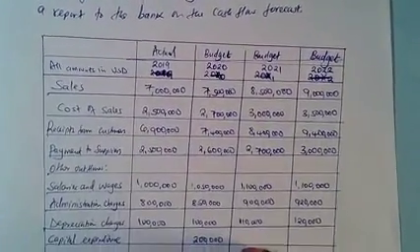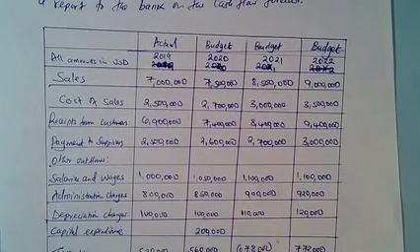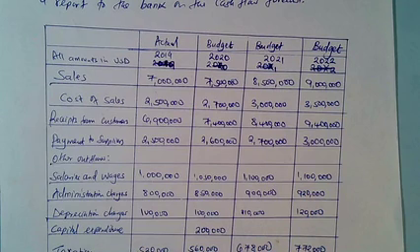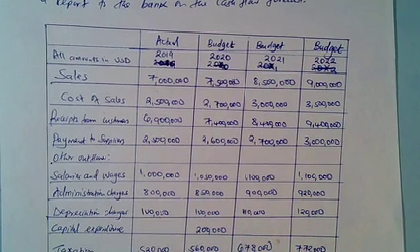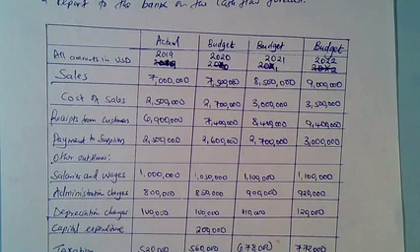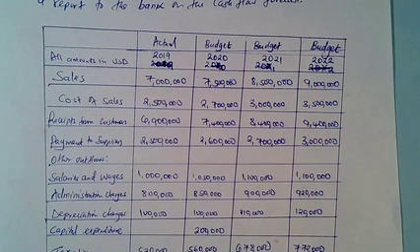Now, this is the cash flow forecast. We can see there's an actual for 2019, budget for 2020, 2021, and 2022. Now, the sales actual for 2019 are 7 million, and the budget for 2020 is 7.5 million, 2021 8.5 million, and 2022 9 million. There's cost of sales at 2.5, that's actual for 2019, 2.7 for 2020, 3 million for 2021, and 3.5 million for 2022.